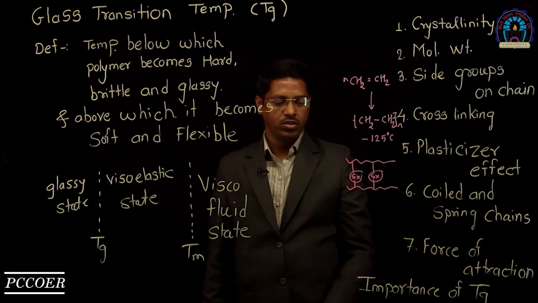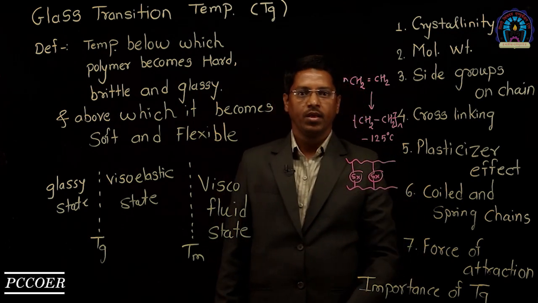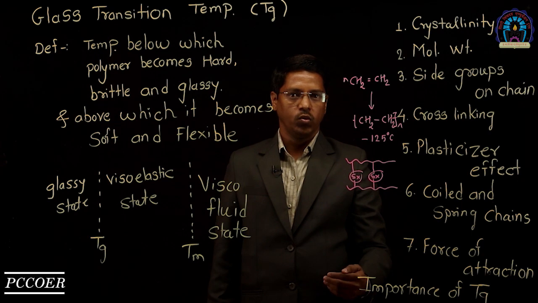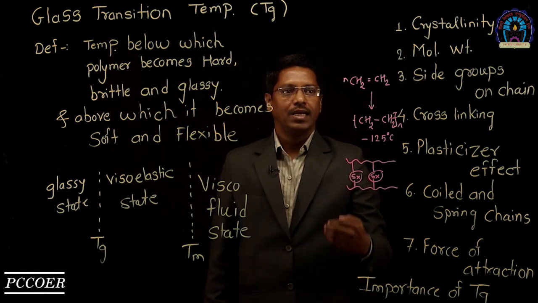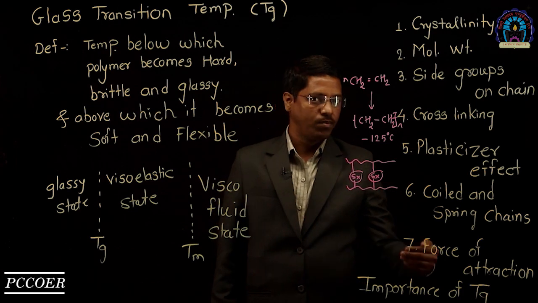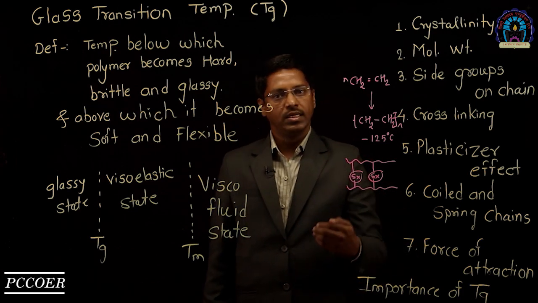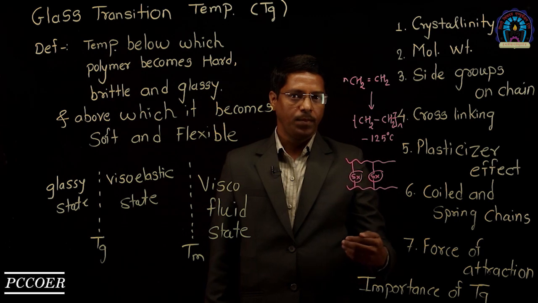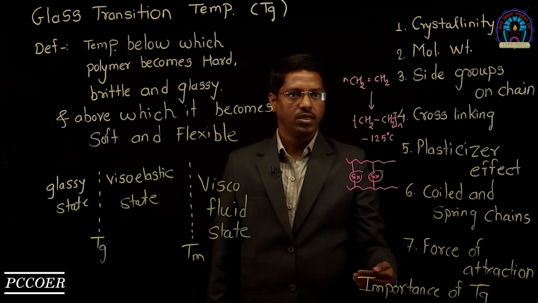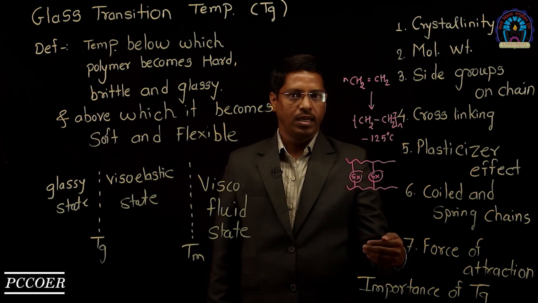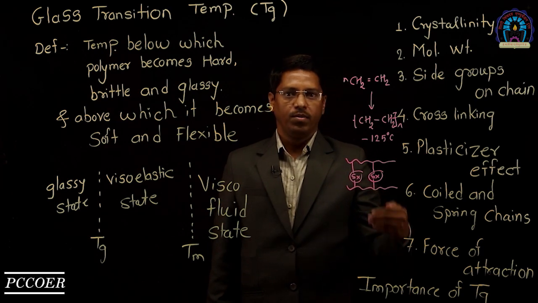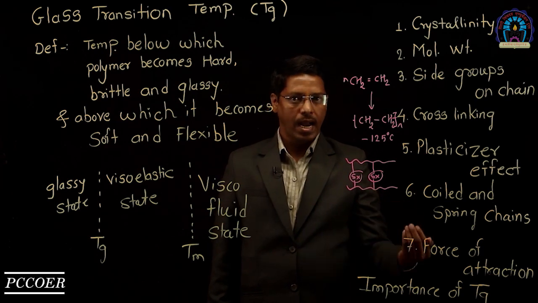Now we will see the importance of Tg. If we know the Tg value for any particular polymer, then we can decide the flexibility of that polymer, first point. Second, if we know the glass transition temperature, we can decide whether at the working temperature the polymer will be soft, or hard and brittle.